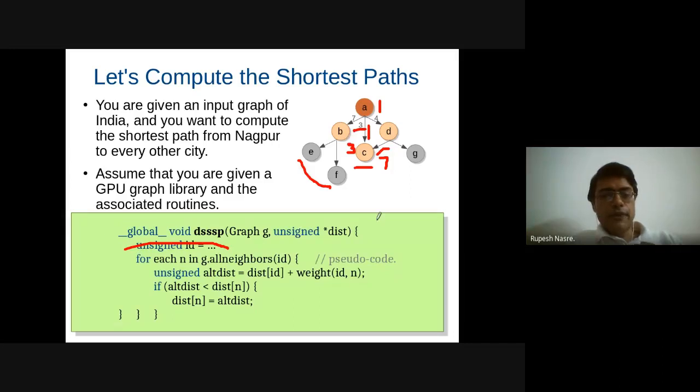So if we follow a processing like this, that is, the alternate distance, which is the distance of the source plus the edge weight, is less than the existing distance of the destination node, in this case C, then we update the distance of the destination node. This is going to cause an issue, and this is called the lost update problem, where because of lack of synchronization the thread is updating the distance to 3, but we are losing that update.